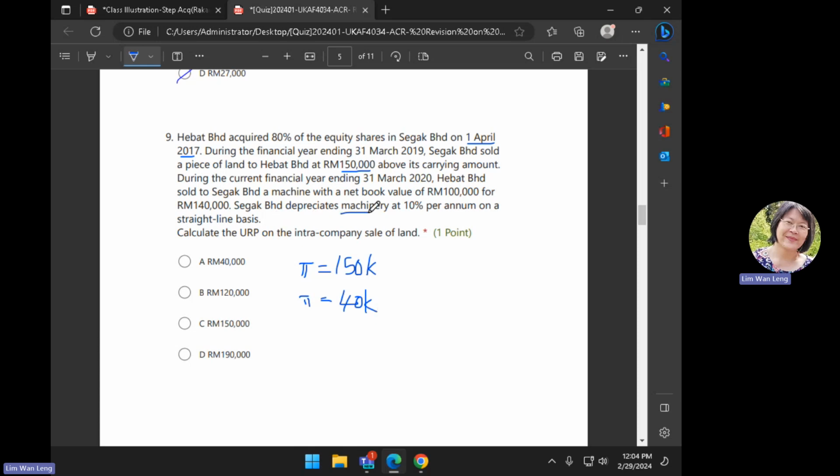And of course, this one is subject to depreciation. Okay, so in this case, what do you have? URP on the sale of land. Basically you don't need to bother about the machine, isn't it? So the URP on the sale of land is 150.